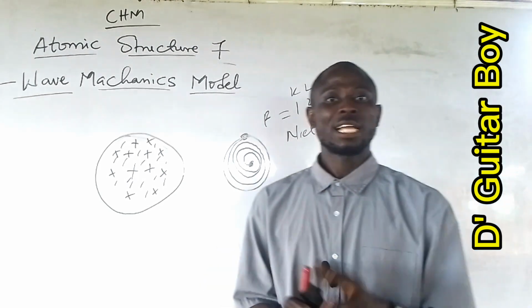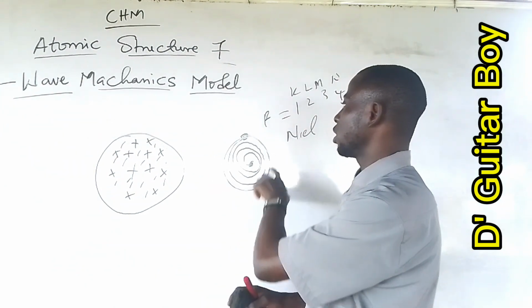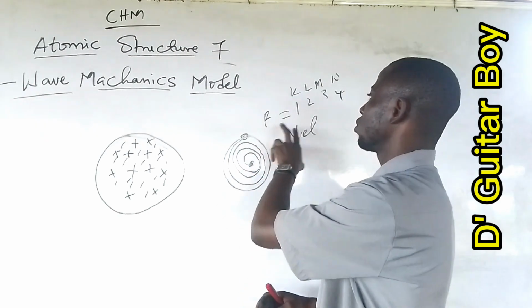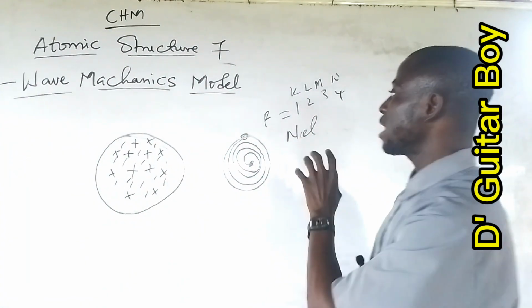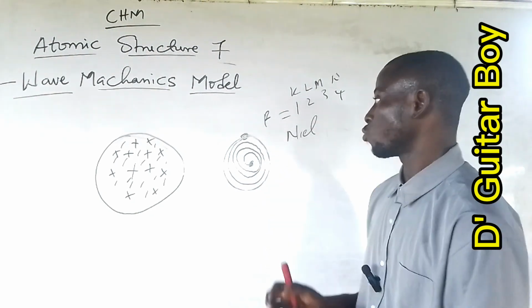And like I said before, remember Niels Bohr told us that the energy level in his work is identified by the principal quantum number. Here, the energy level of an orbital is identified by a set of three quantum numbers, which are what?